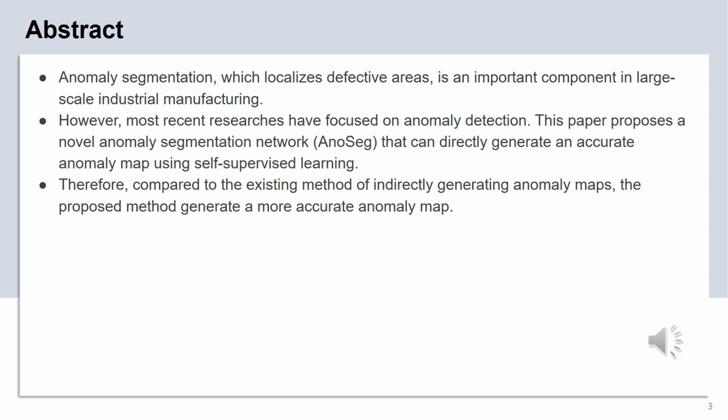Anomaly segmentation, which localizes defective areas, is an important component in large-scale industrial manufacturing. However, most recent research has focused on anomaly detection. This paper proposes a novel anomaly segmentation network that can directly generate an accurate anomaly map using self-supervised learning. Therefore, compared to existing methods of indirectly generating anomaly maps, the proposed method generates a more accurate anomaly map.